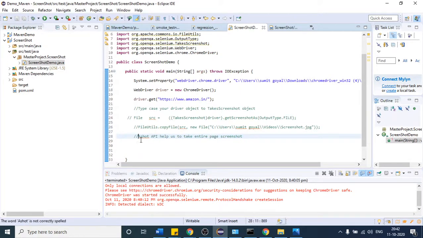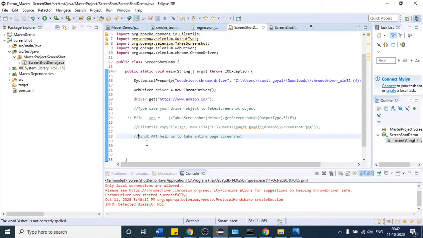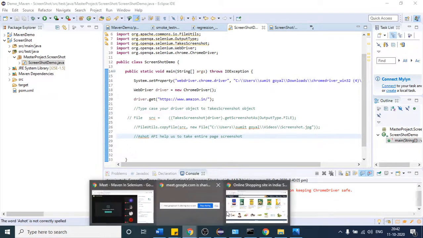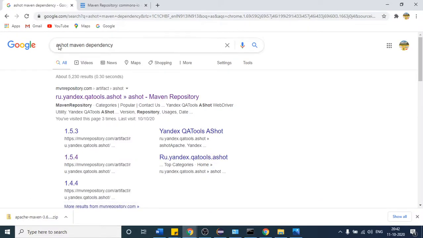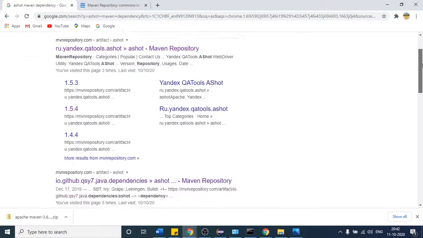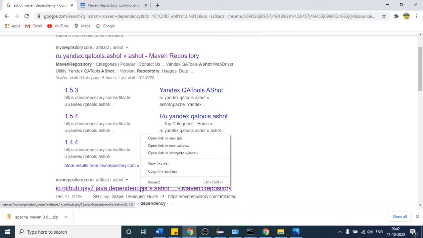To use this API, again we have to get some dependency. To get the dependency, just type on Google "AShot Maven dependency". Once you type like that, you will get two links. This is the one and this is the one. I will suggest you go with this one, but I got some unnecessary errors with the other one while using it. This one was stable, so I will go with this one.